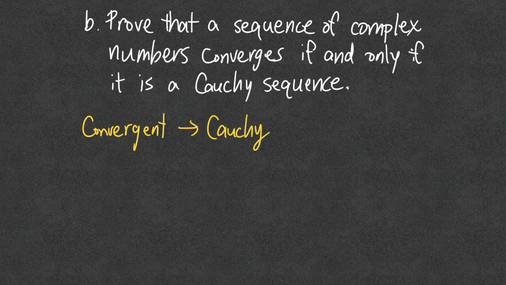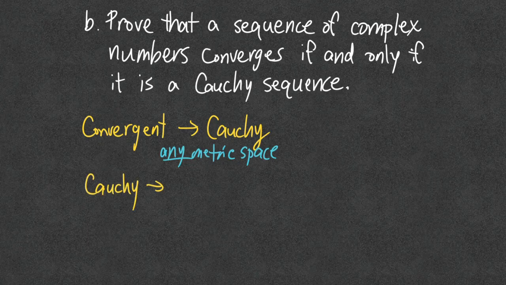And I'll define Cauchy in a second, but it's important to note that this direction holds for any metric space. So as long as you can show something is a metric space, that direction automatically holds.